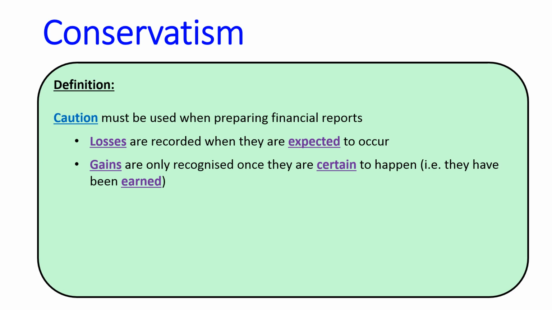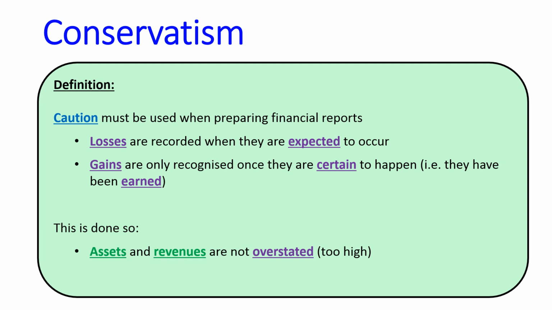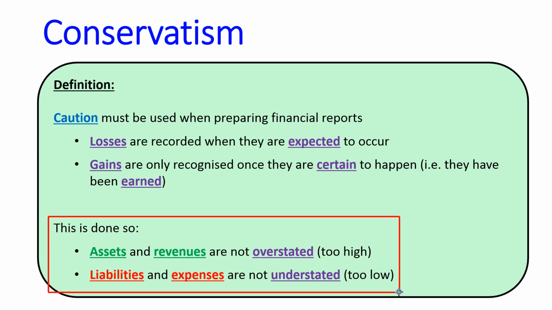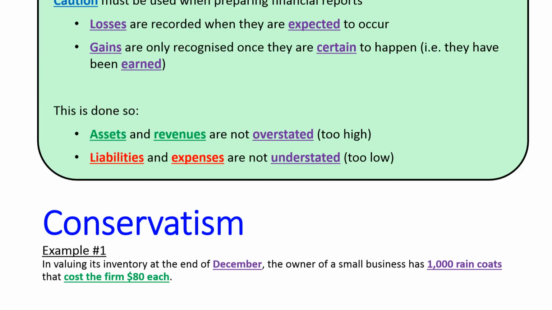So the second part of the definition is, well, why are we doing that? We're doing this so assets and revenues are not overstated or too high, and liabilities and expenses are not understated or too low. So it's really important when you're relating it to conservatism that you put in this part here. So what do we mean by that? We'll look at some examples.